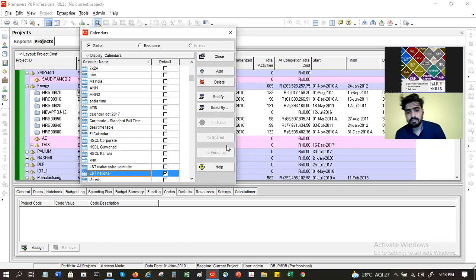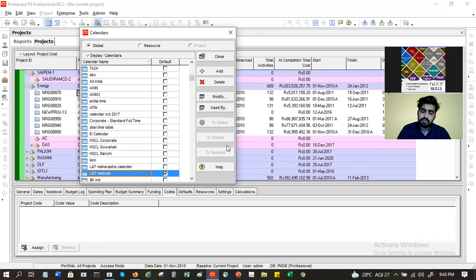For example, your project can have a default calendar, Monday to Saturday. But sometimes when your concrete work is going on, ढलाई का काम जब होता है, at that time you may need a 24/7 task activity, तीन shift में काम होगा तब. So in that case, you will need to create a calendar for the task and assign it.